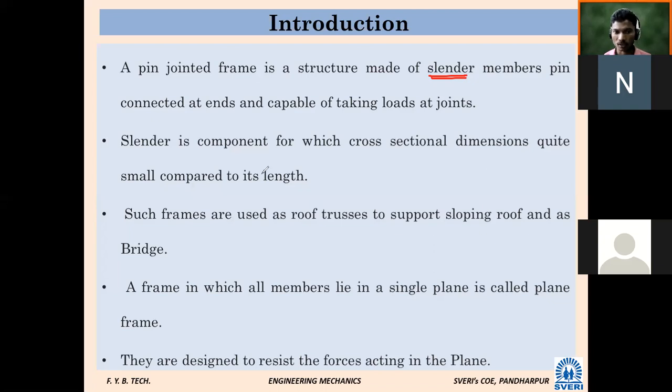Slender is a component whose cross-sectional dimensions are quite small compared to its length. In short, its length is more than the other two dimensions. Such frames are used as roof trusses to support the sloping roof, and even on bridges.